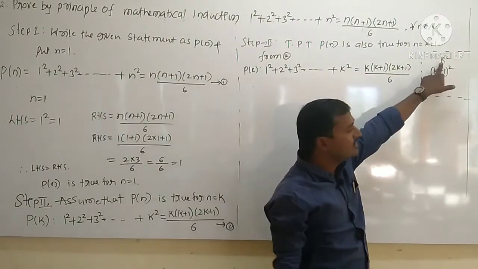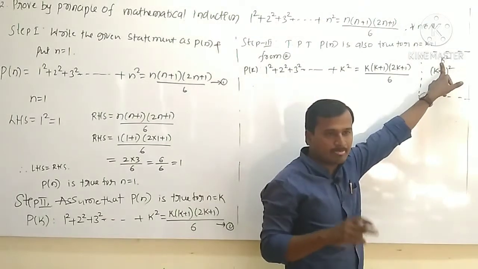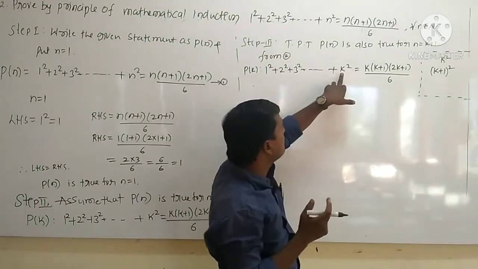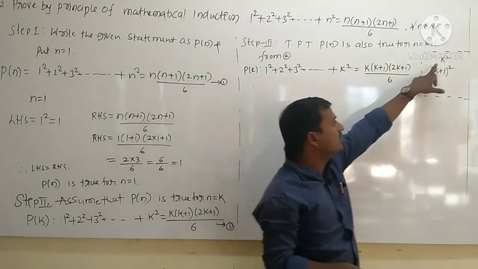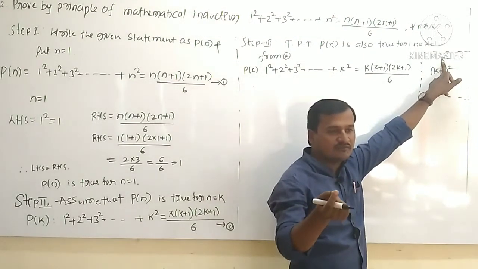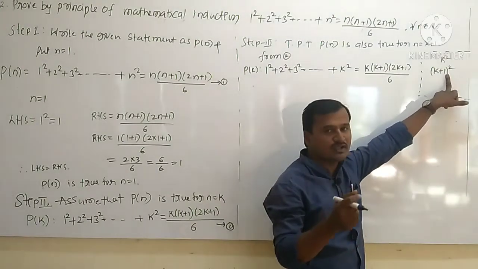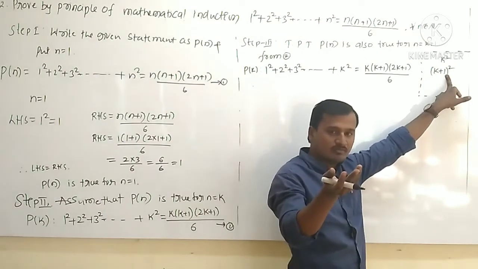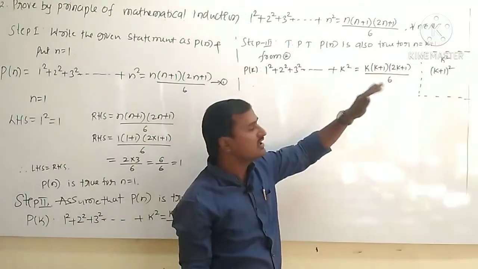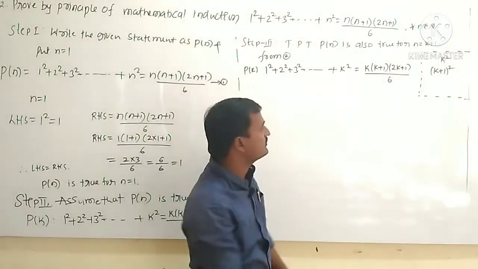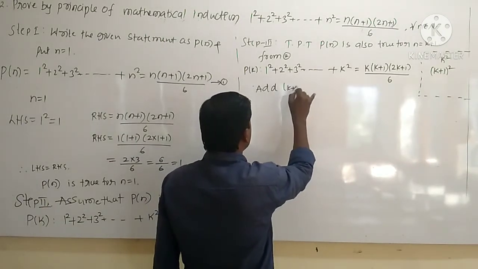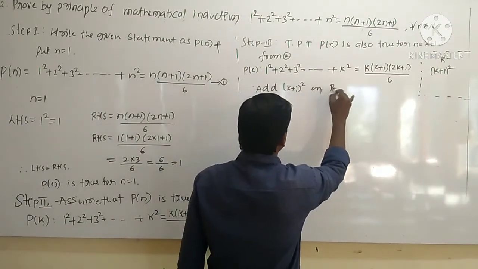So in the previous problem here it is k. In the place of k you have taken k plus 1. So in this problem here it is k square. First you should write k square. Now replace the value of k by k plus 1. Then here you are getting k plus 1 whole square. This is the next term of k square. So that is k plus 1 whole square term. So therefore that term you should add, k plus 1 whole square, on both sides.